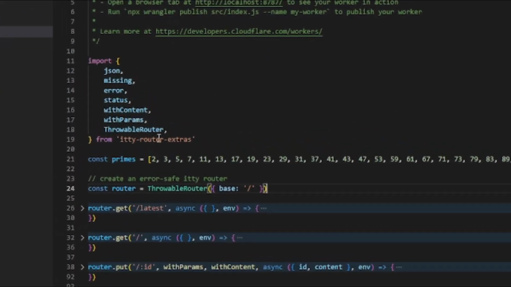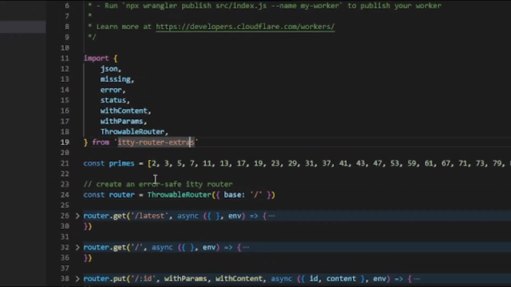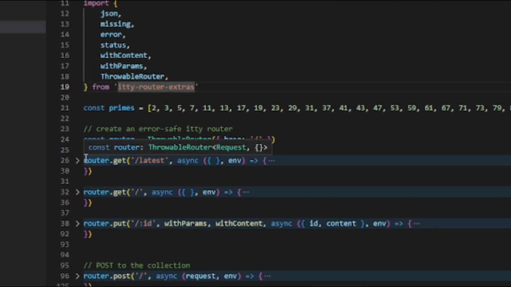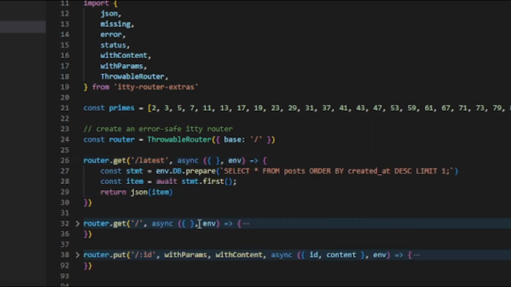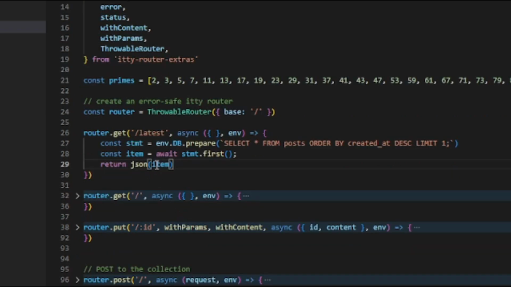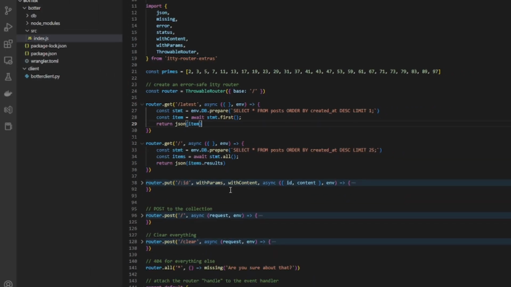Now, we're using a library that I found called itty-router-extras, which makes it possible to have different routes running on a single Cloudflare Worker. So that's how we're able to achieve all these different routes, which was really convenient. But the first route is that /latest route, and that is making a call to the D1 database on Cloudflare, and it's simply getting the most recent post and outputting the JSON format.